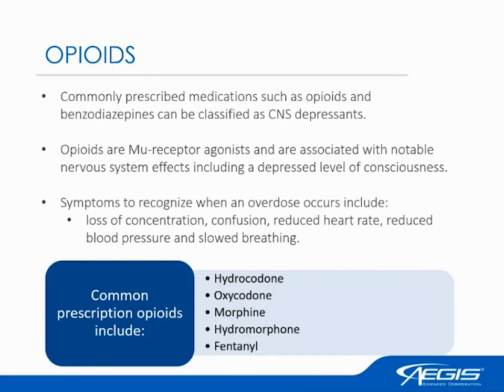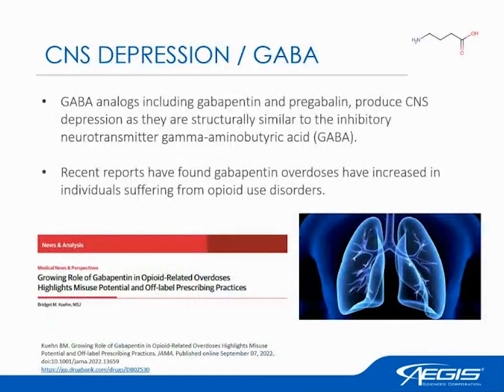morphine, hydromorphone, and fentanyl. Like I said, opioids can be classified as a CNS depressant through their mechanism of action: CNS suppression and GABA. Like I mentioned before, gamma-aminobutyric acid is a molecule that basically tells the body to slow down. That's why it affects a patient's breathing.